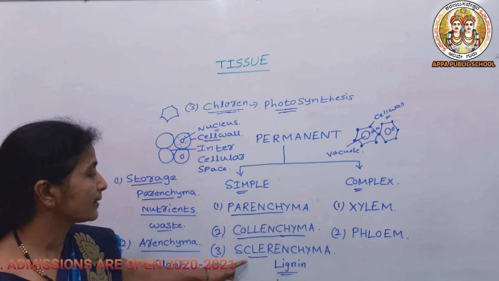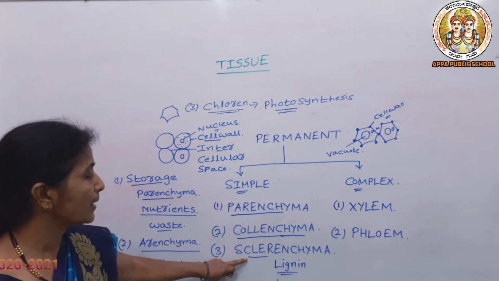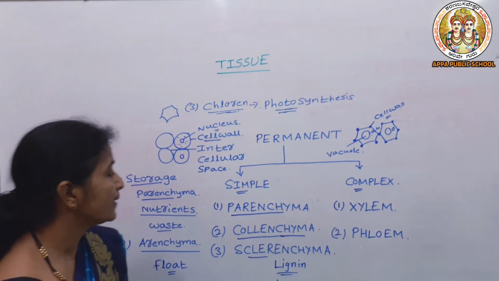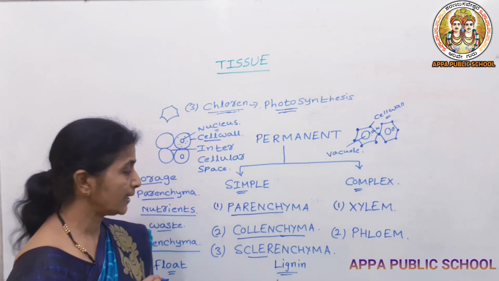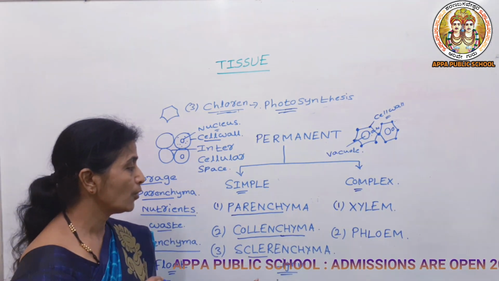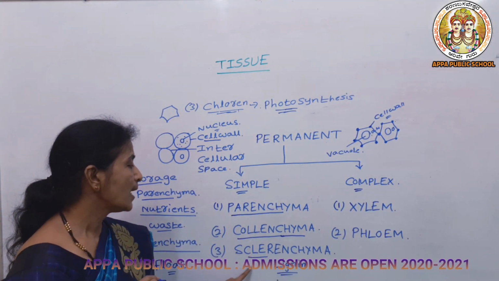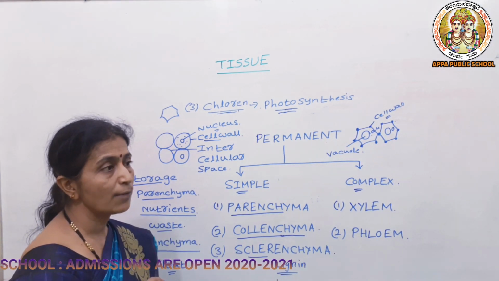So where is this sclerenchyma tissue present? It is present outside the nuts as well as in the husk of coconut. Because it is dead tissue, it acts as a protective tissue in plants. For example, you can take the husk of coconut and the walnut.